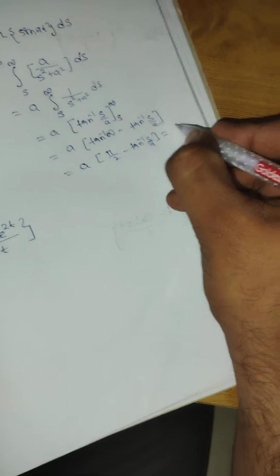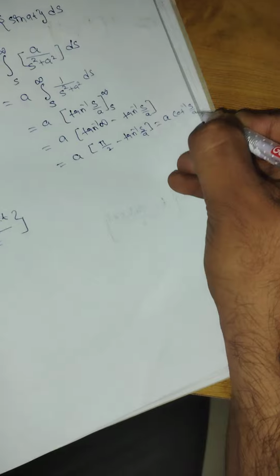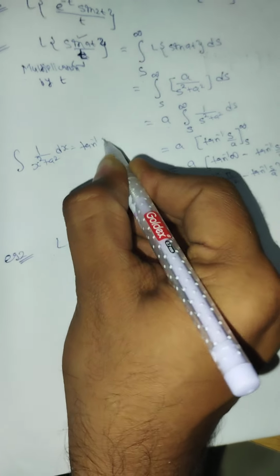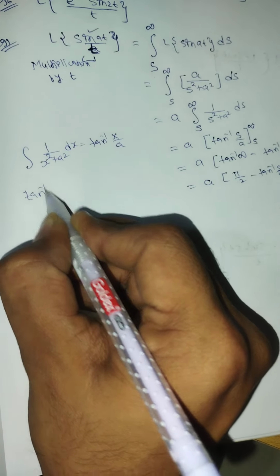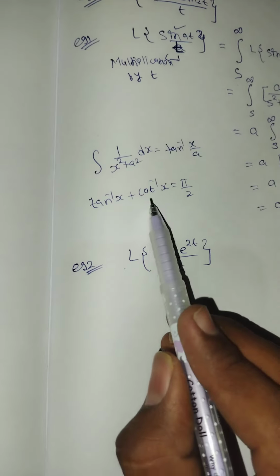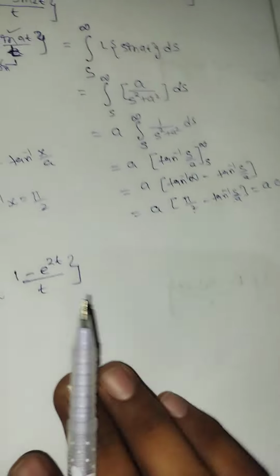So the final answer is cot inverse s by a, because of the two formulas we know: integration of 1 upon x square plus a square dx is 1 by a tan inverse x by a, and second, tan inverse x plus cot inverse x is pi by 2. So it is pi by 2 minus tan inverse, which will be cot inverse. So final answer is cot inverse s by a. So this is the first problem.